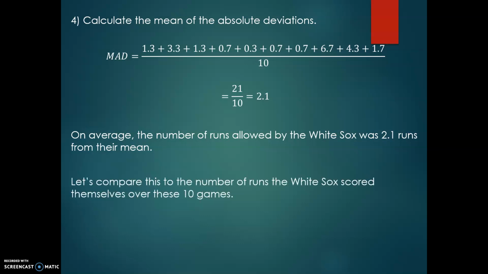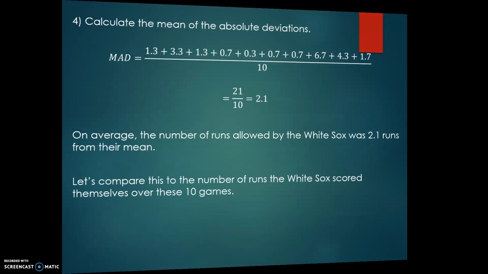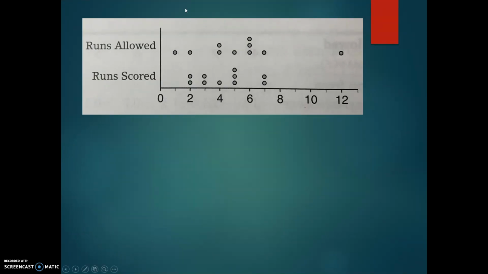So now to get an idea, let's compare that to the total number of runs that the White Sox scored themselves over those same 10 games. First of all, here's just a little dot plot so you can get an idea of what it looks like. These are the runs allowed on top, as you can see labeled, and then the runs that they scored. Right here you can already kind of see runs allowed is more spread out, runs scored is closer together. So we're going to expect that our mean average deviation for runs scored is going to be less than the mean average deviation for runs allowed. So let's figure out, is it really less than that 2.1 that we just found for runs allowed?